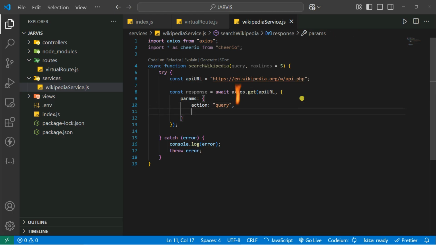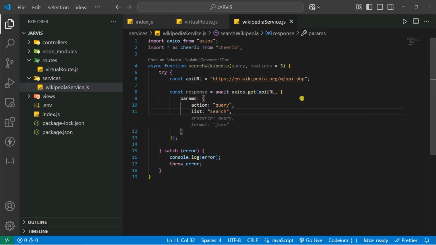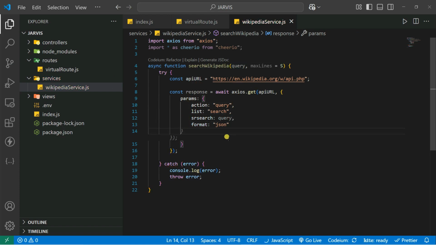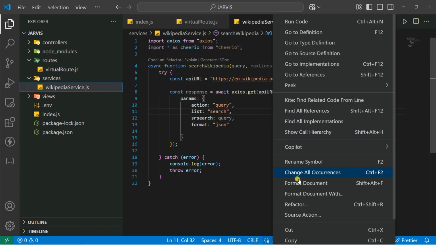And then in the case of list, we're going to give it here as a search list, and srcResult is nothing but my variable that is coming from here. This is nothing but my query, and format is nothing but a JSON format. That's it. Okay, fine. So this is the response that we got.